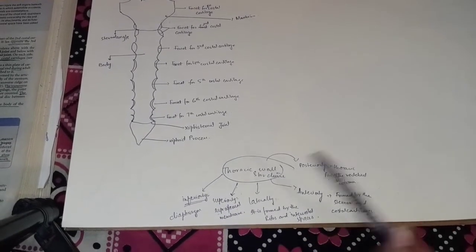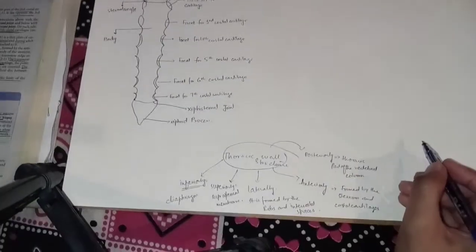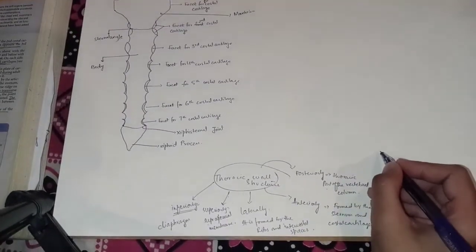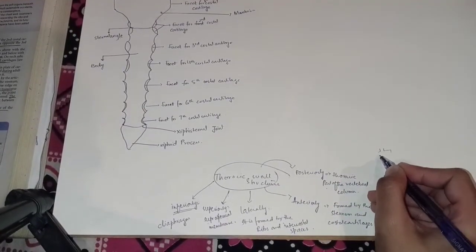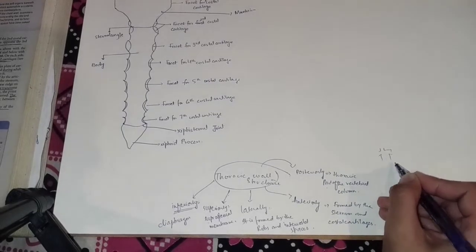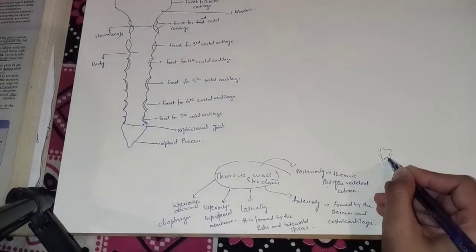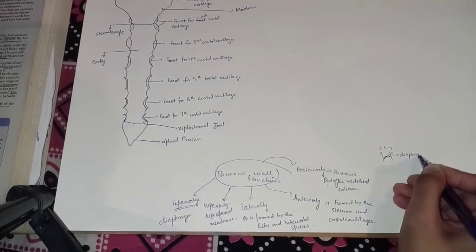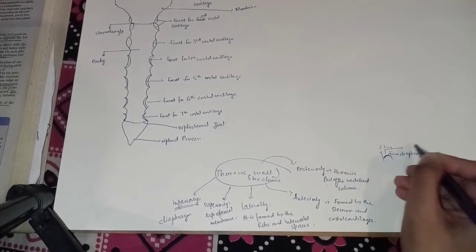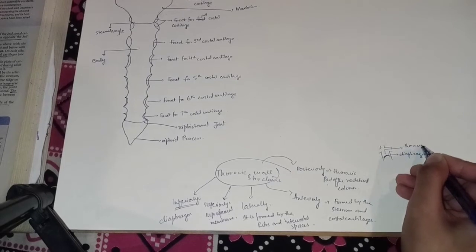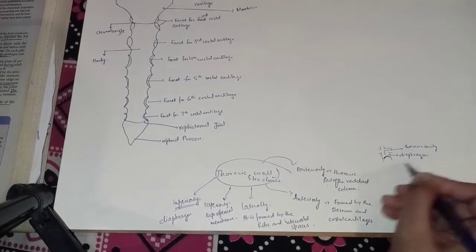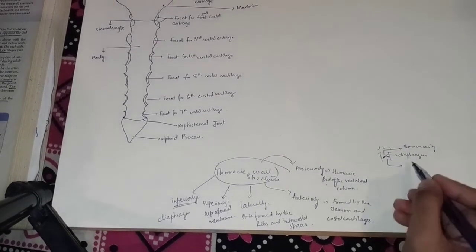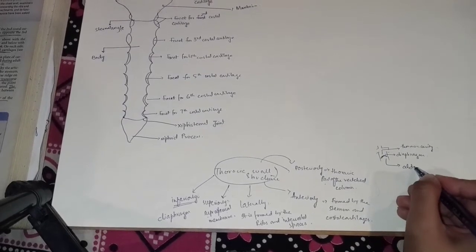When we study the trunk, here is the diaphragm; this is called the diaphragm. All these structures above it are the thoracic cavity, and below the diaphragm is the abdominal cavity.